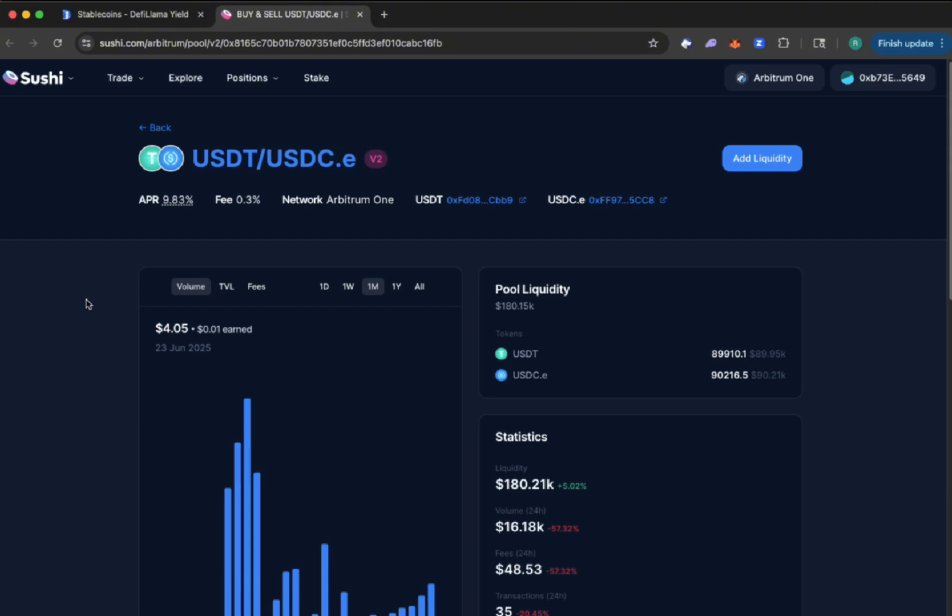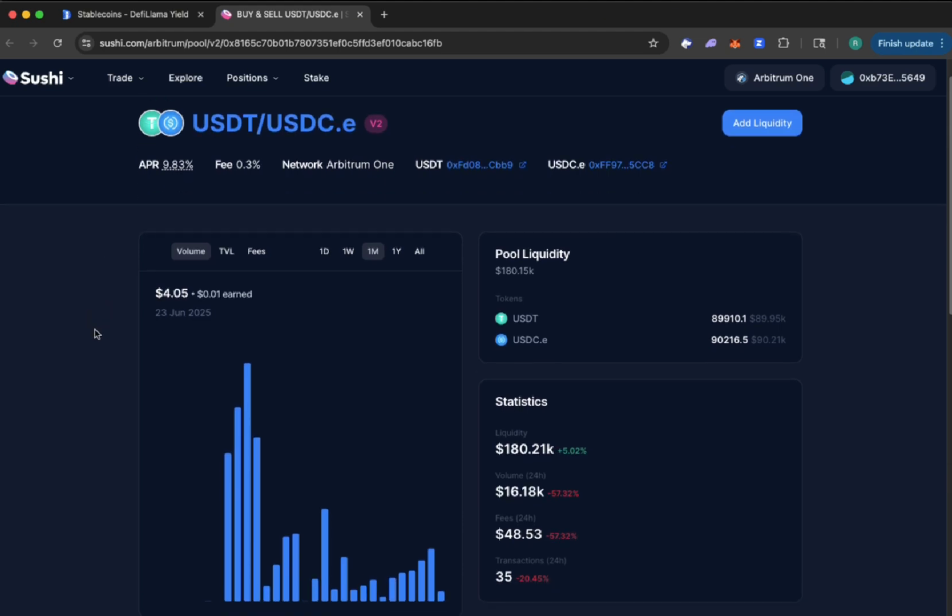This is a pool of two stablecoins, USDC and USDT, that are really stable. They're the two biggest stablecoins in the world. I'll do deep dives on all the stablecoins on this channel at some point. In terms of losing or fluctuating in value, they generally don't. They stick to that stable $1 per coin.